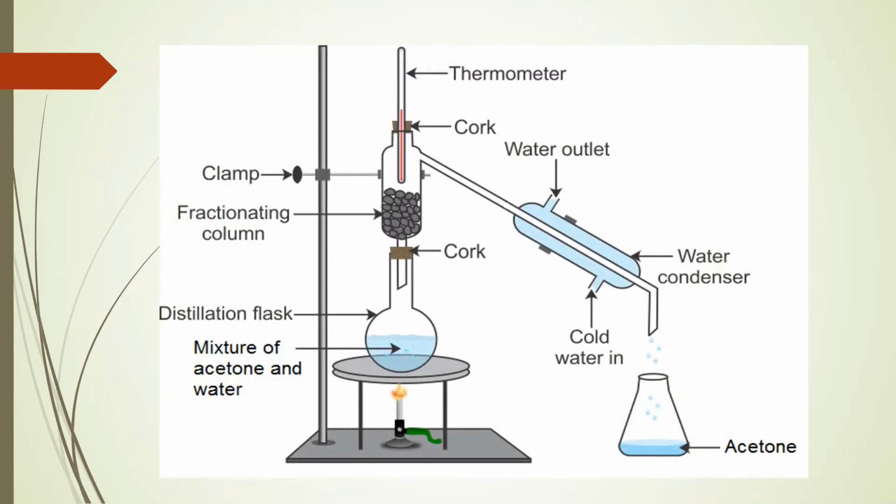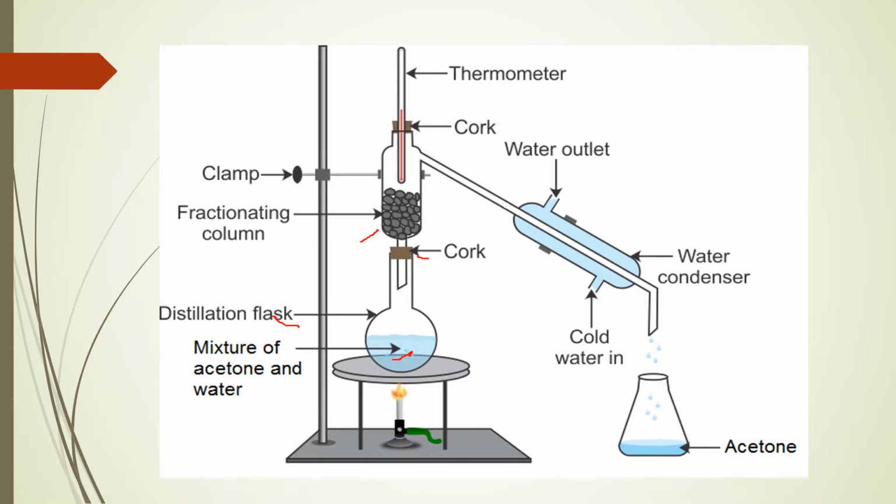So this is the image of fractional distillation, right? This is the distillation flask. Here we take a mixture of acetone and water. This is the column which is called the fractionating column. This is the cork.